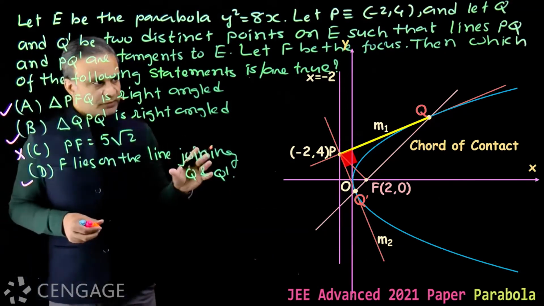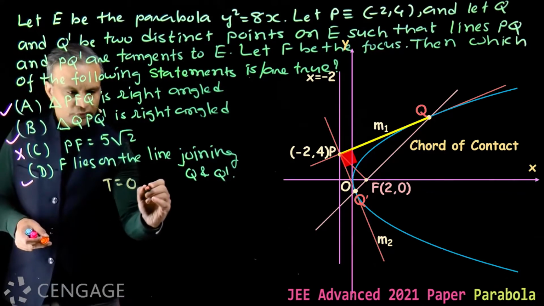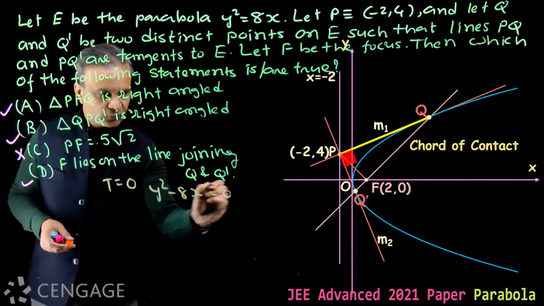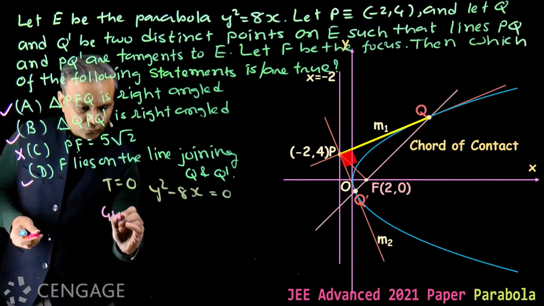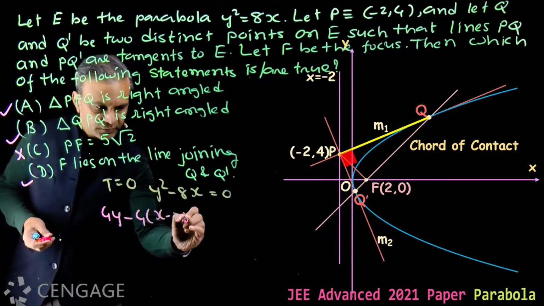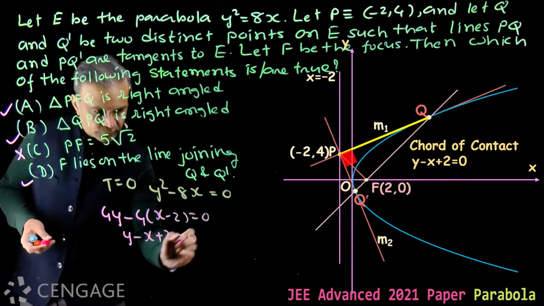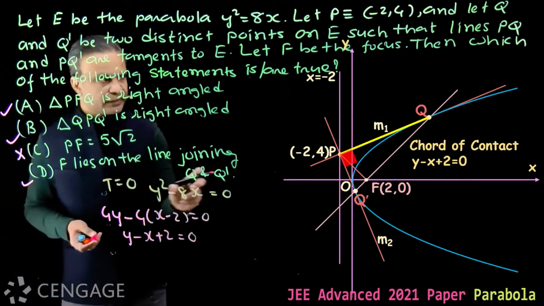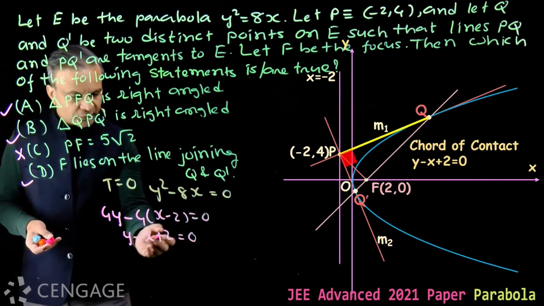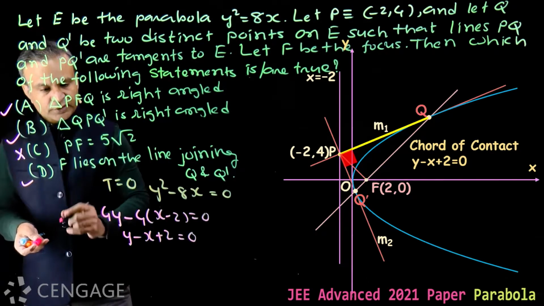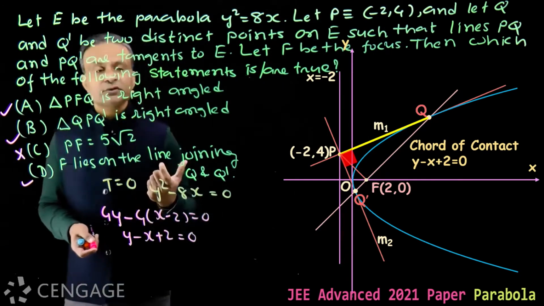Now QQ dash is the chord of contact with respect to point P. Equation of chord of contact is T is equal to 0. Equation of parabola is y square minus 8x is equal to 0. So the equation of chord of contact will be, we replace y square with 4y and 2x with x minus 2. So the equation of chord of contact will be y minus x plus 2 is equal to 0, and clearly this equation satisfies the focus. Coordinates of focus are (2, 0). It satisfies this equation. So this option is also correct, that F lies on the line segment joining Q and Q dash. But for that you should know how to get the equation of chord of contact.